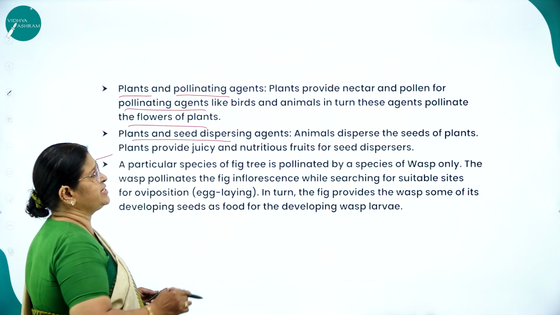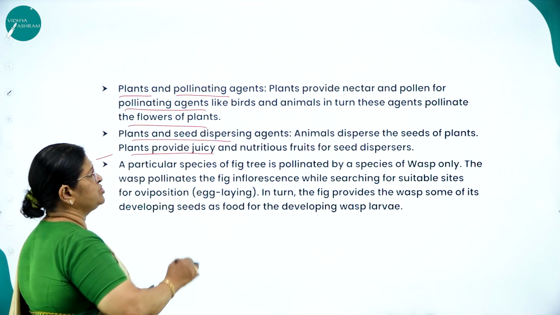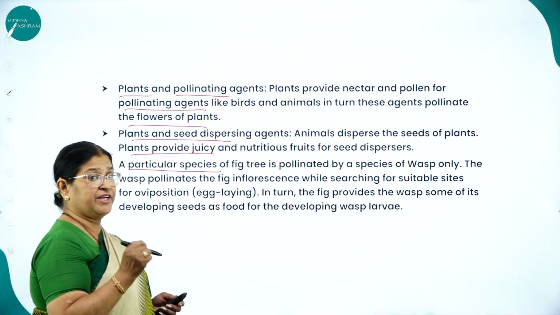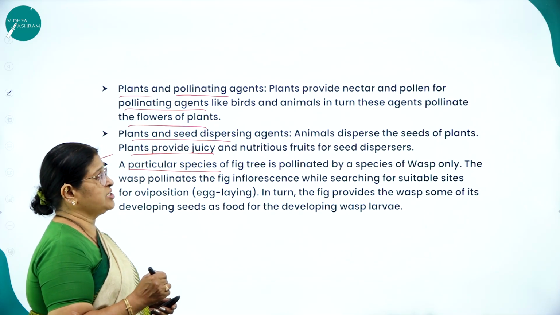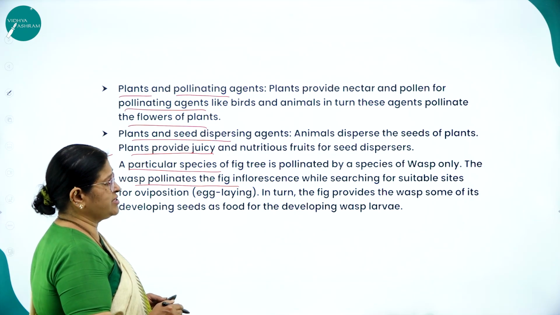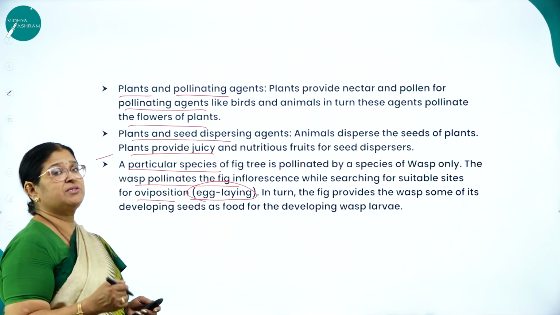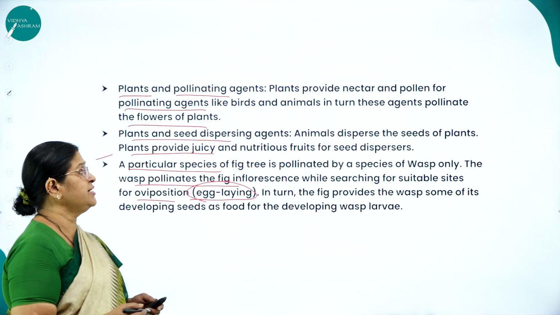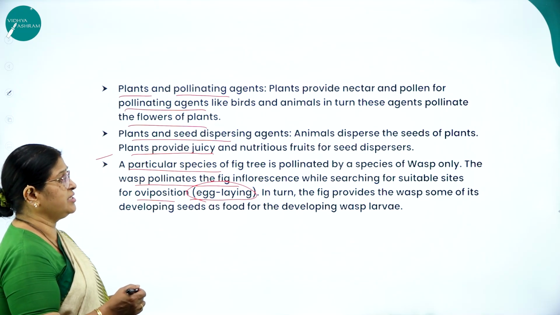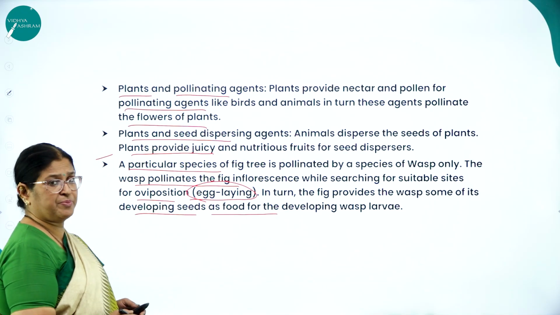Plants and seed dispersing agents: animals disperse the seeds of plants, and plants provide juicy and nutritious fruits for seed dispersers. A particular species of a fig tree is pollinated by a species of wasp only. The wasp pollinates the fig inflorescence while searching for a suitable site for oviposition, that is, for egg laying. So it will be searching for a safe place to lay eggs, and that is provided by the fig tree. In turn, the fig provides the wasp some of its developing seeds as food for the developing wasp larvae.